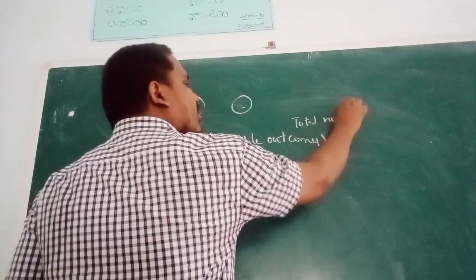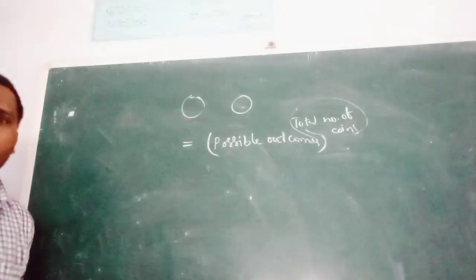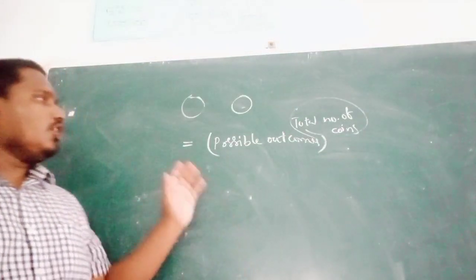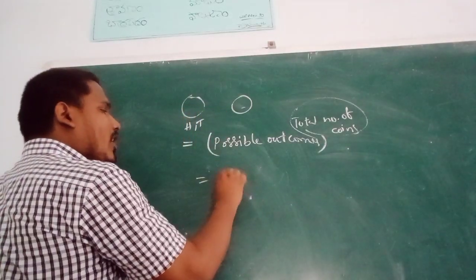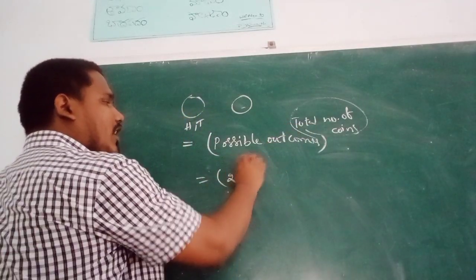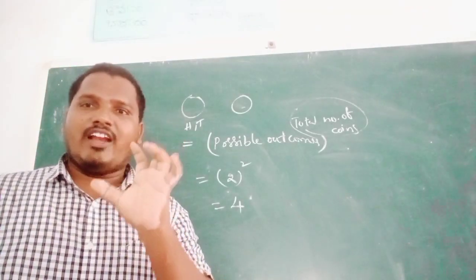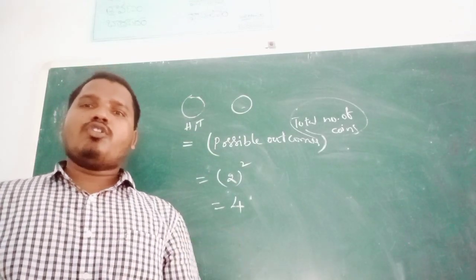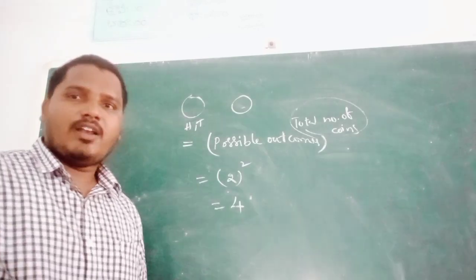Here we are using coins. Possible outcomes means here head and tail, 2 possible outcomes. Total number of coins 2, so 2 squared is equal to 4. When 2 coins are tossed, 4 outcomes will appear.